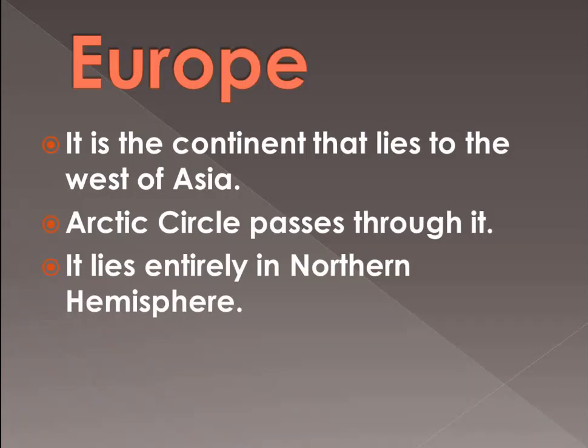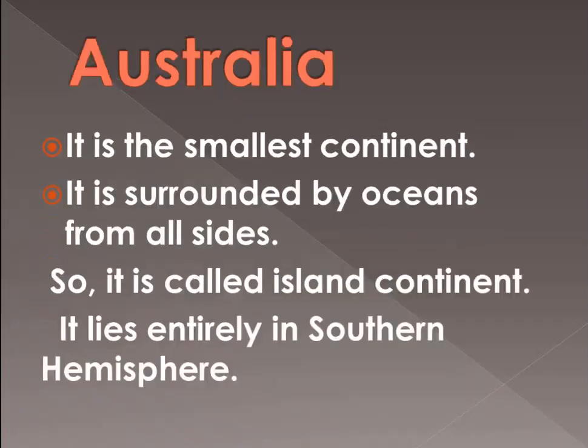Now, next is the smallest continent, that is Australia. It is the smallest continent of the world. It is surrounded by oceans from all sides. That's why it is also known as the island continent. Because what does island mean? Island is a piece of land that is surrounded by water from all sides.